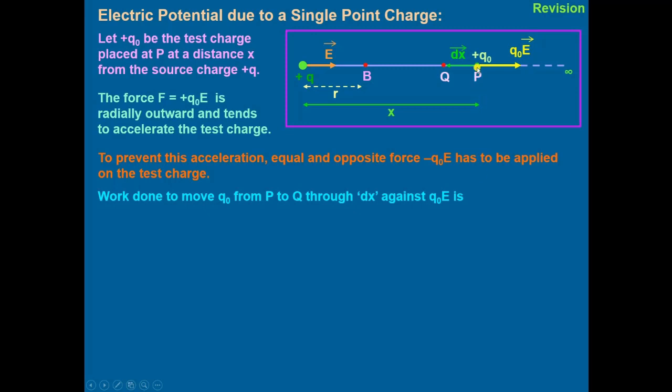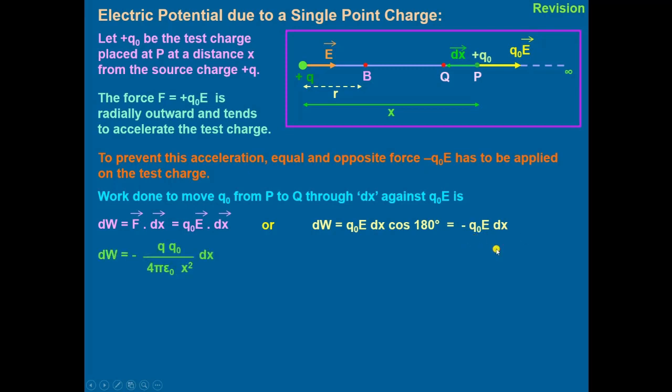Then the work done in bringing this charge from P to Q through a small displacement dx against the force Q naught E, given as dW, will be equal to F into dx, equal to Q naught E into dx, and that comes out to be equal to minus Q naught E into dx. So this small work done will be equal to minus Q naught divided by 4 pi epsilon naught x square, whole multiplied by dx.